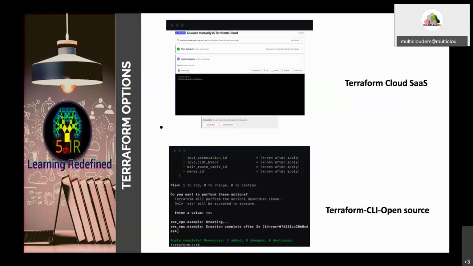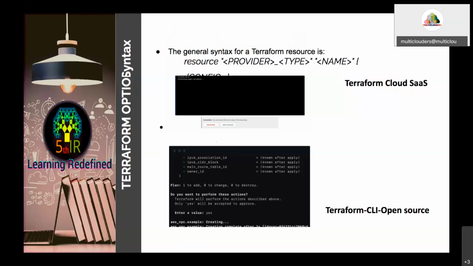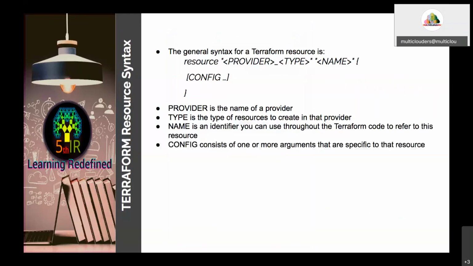The syntax is, if you want to create a resource, you have to provide the keyword resource, and then the provider name. If it is AWS, we provide AWS, and then the type of resource you are going to create. If it is a virtual machine, we'll provide VM here. If it is a network device, like routers, you provide that. That's the type. Then the name of the resource, a user defined name for the particular resource, and finally the configuration, that is the parameters for the particular resource.